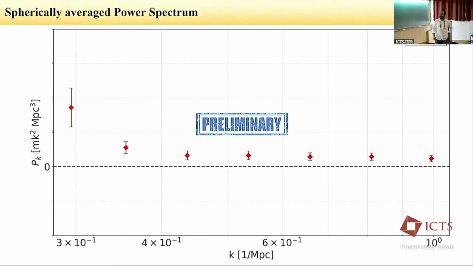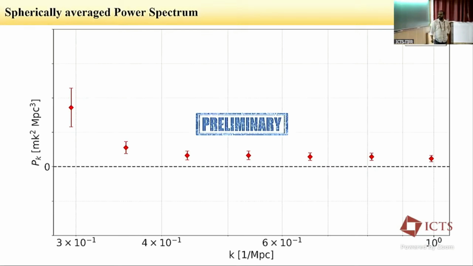So this is the 1D power spectrum. This is very preliminary. I threw away the y-axis level here. This is still under review within the collaboration. This is the zero line. If you see just noise, it would be fluctuating around the zero line. You get a positive signal here. Currently, we are working on fitting the model to these data points.